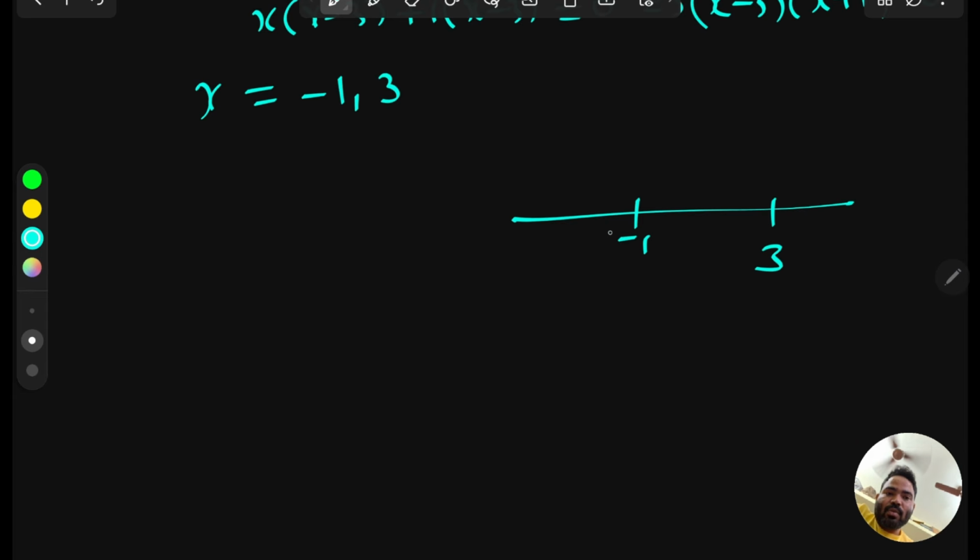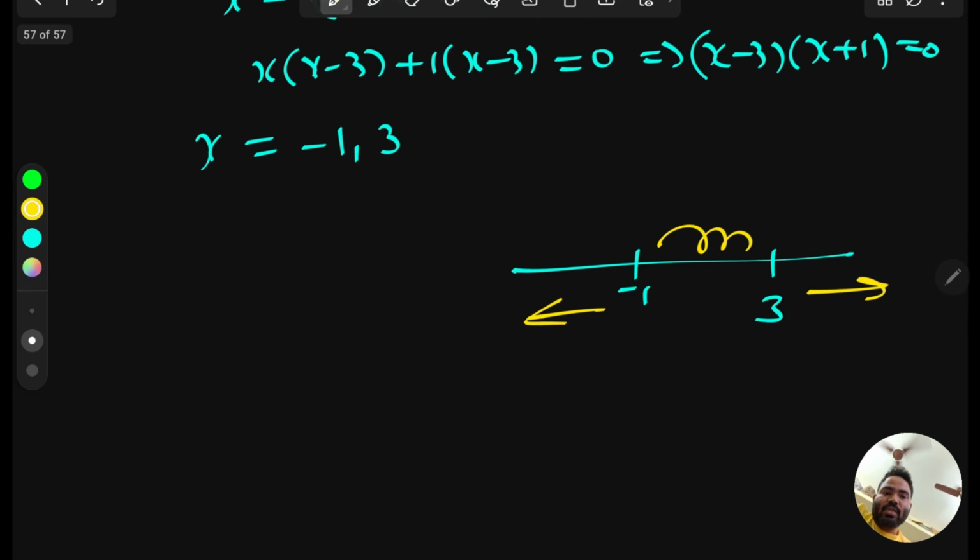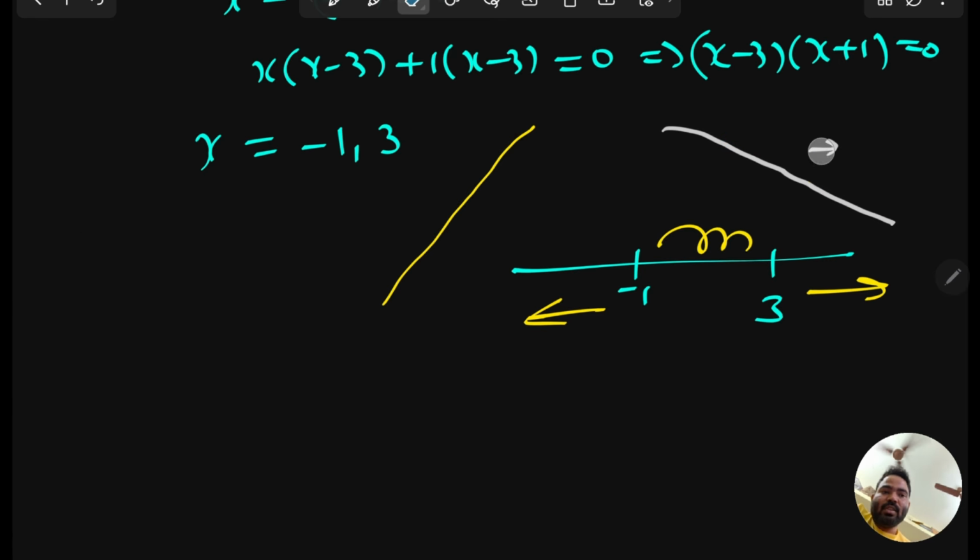So we have two critical points, and we have to check the sign of the function at less than minus 1, greater than 3, and between minus 1 and 3. We have to check the sign of the derivative, so that we can say the function is increasing or decreasing. If the slope of the function goes upside, it means increasing function; if the slope goes downside, negative slope, it means decreasing function. So let's check with the help of the slope.